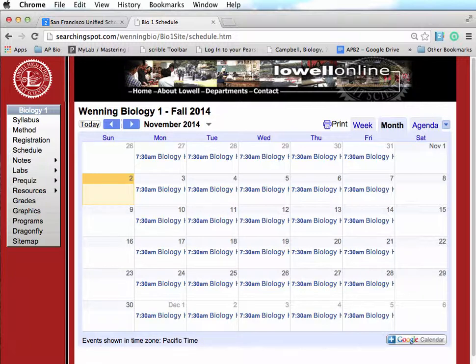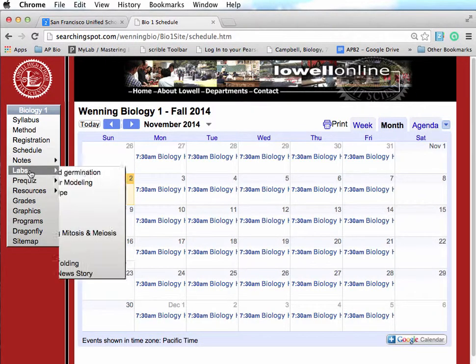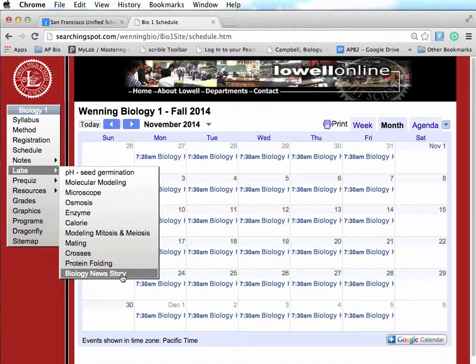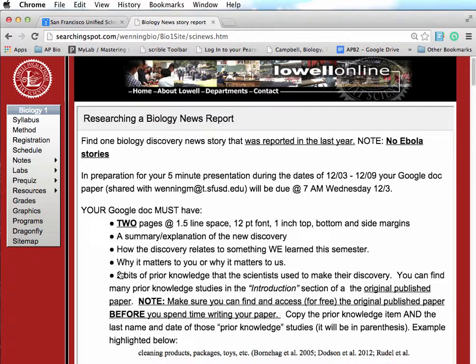To find information about what you need to do, you can go to the lab submenu, go to Biology News Story. And here at the top it says you're going to find one biology discovery news story that was reported in the last year. Note, no Ebola studies will be allowed. If you do a paper and a presentation on Ebola, you will get 0 points.